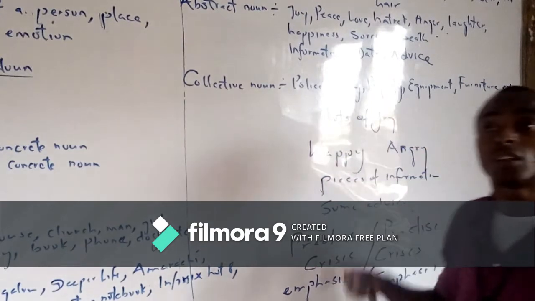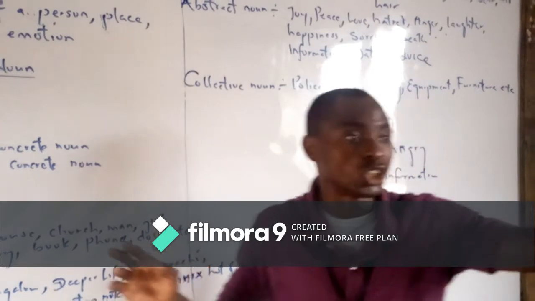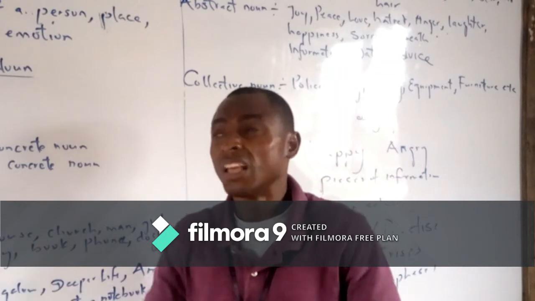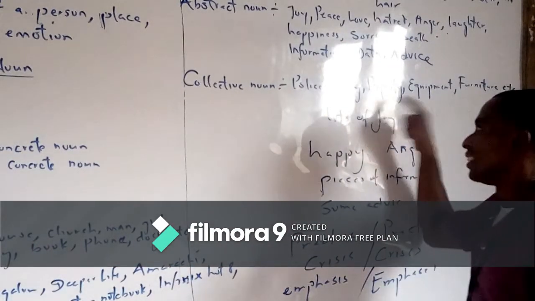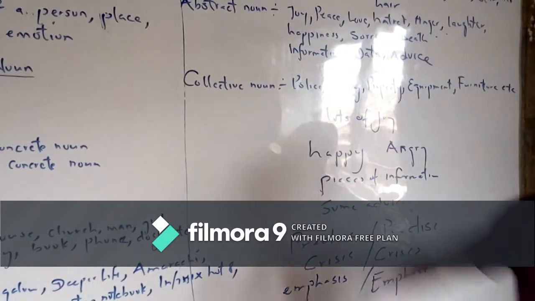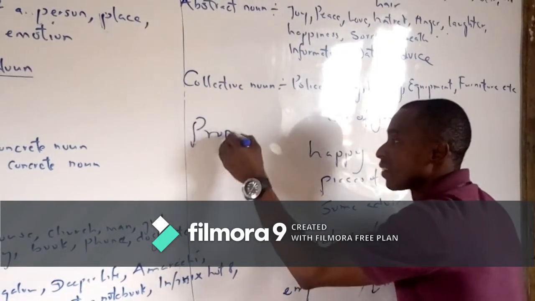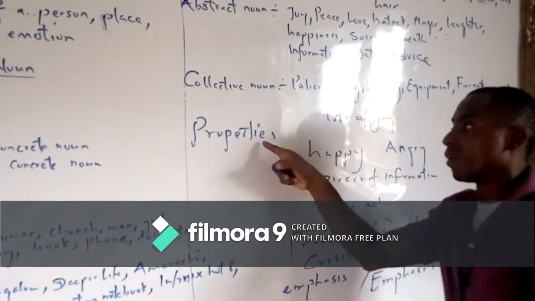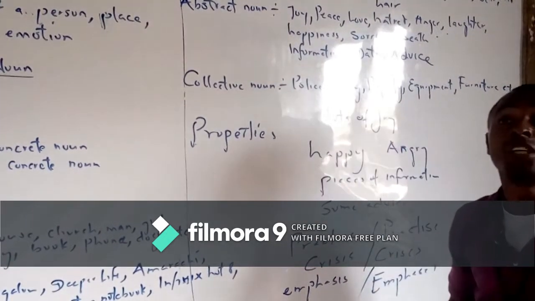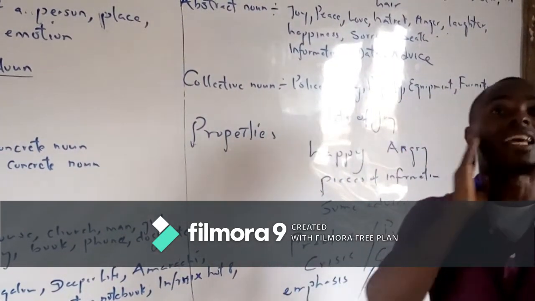Then property. Take note of property. Property is the collective noun for land, shops, offices, houses. This property, and all collective nouns, do not take S, just like abstract nouns. So whenever you see properties like this with S, it does not mean land or houses. It means characteristics. Whenever property means characteristics, it takes S.